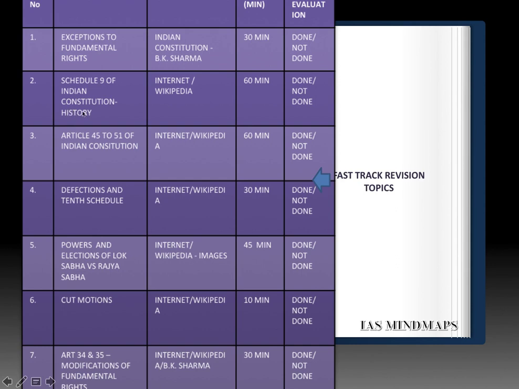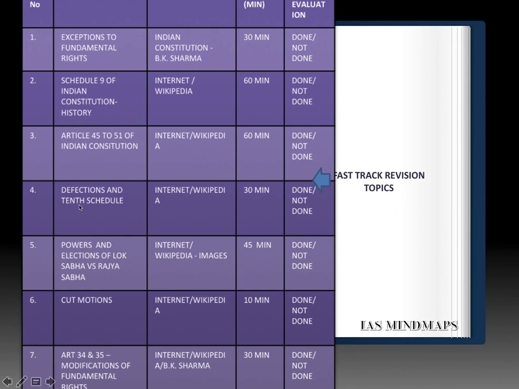And please again refer the Coelho case for the verdict. Next, Article 45 to Article 51 of Indian Constitution, that is Directive Principles, Part 4. Please prepare micro notes, please memorize these articles because the questions are straightforward asked from here.